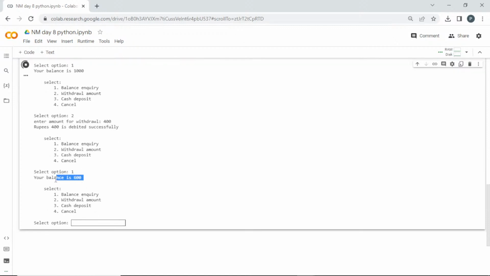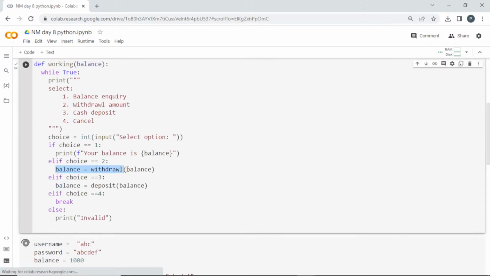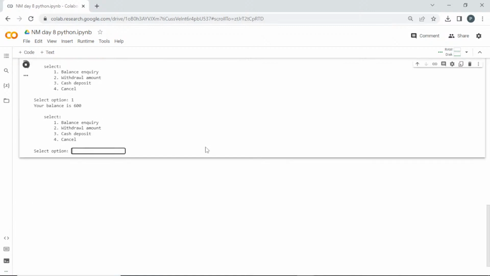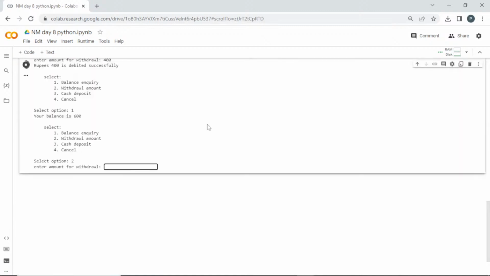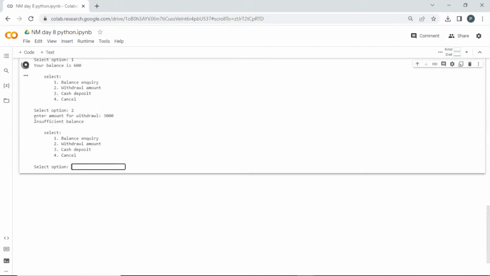Yesterday it got some error, now it is updating fine, because we made balance equal to this one, so every time it will get updated. So now it is 600. If I go into withdrawal amount again, I am going to enter some value which I don't have. My balance is 600, but I am entering 3000. See here it is telling insufficient balance, and since the while loop is running, it tells me the options and asks the user to select the option.